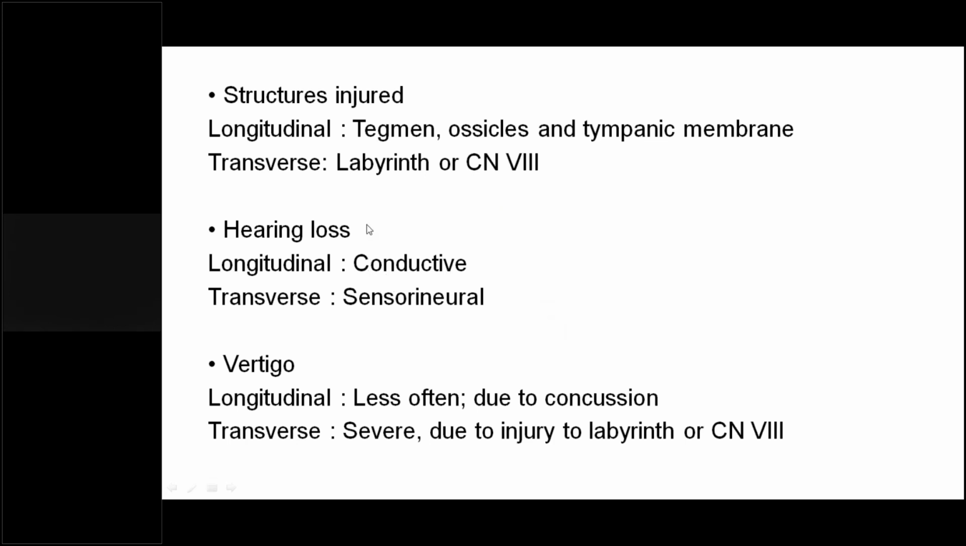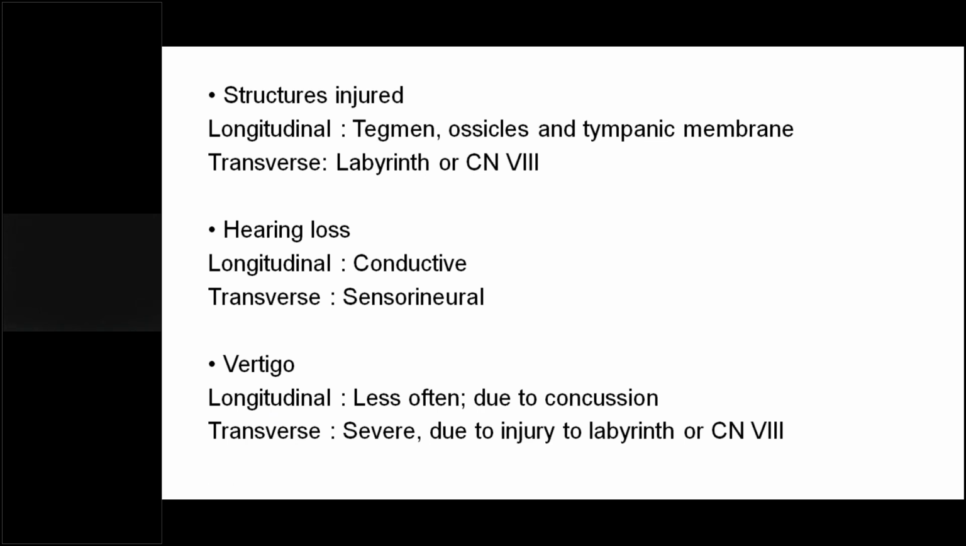It's simple. When the ossicles are damaged in the longitudinal type, conductive hearing loss will be there. Whereas in the transverse type, the otic capsule or inner ear is injured, so sensorineural hearing loss is seen. Vertigo is generally less because the inner ear is mostly intact in the longitudinal type. So vertigo is more common in the transverse type. It is severe in the transverse type of fracture, and is generally due to injury to the labyrinth or cranial nerve 8. In the longitudinal type of fracture it is very rare, but they can present with vertigo due to concussion.